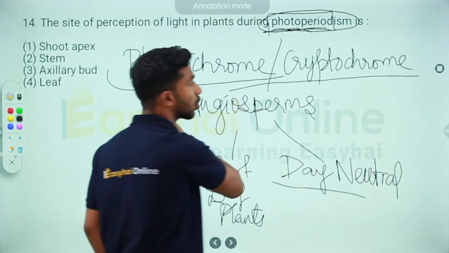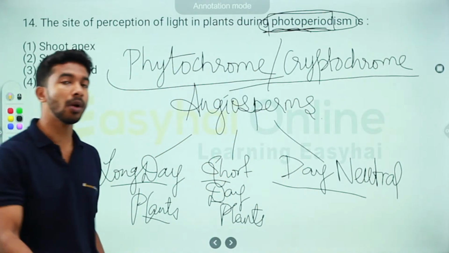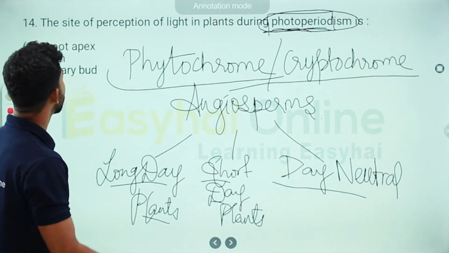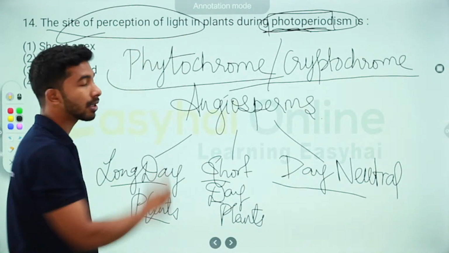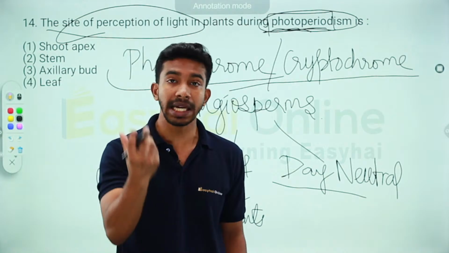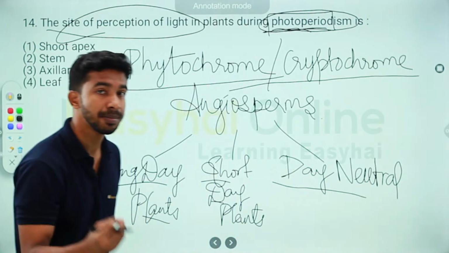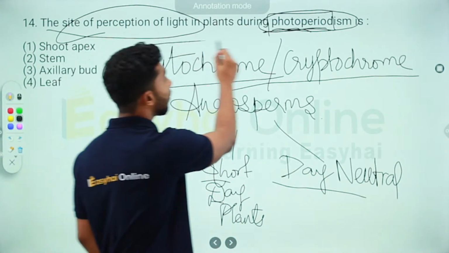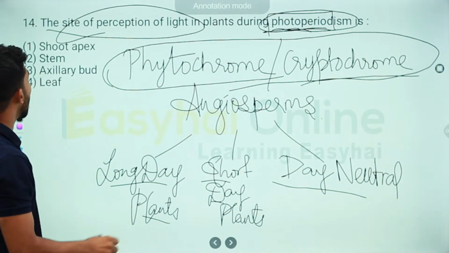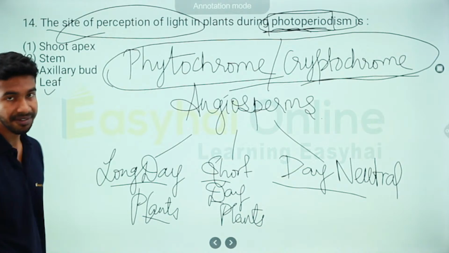These are photosensitive molecules that are found in the leaf. So where is light perceived? In the leaves, because it is in the leaves that we have the phytochromes. That's why our answer becomes the leaf.